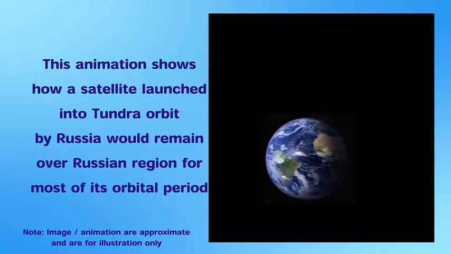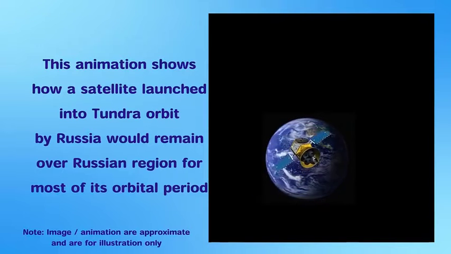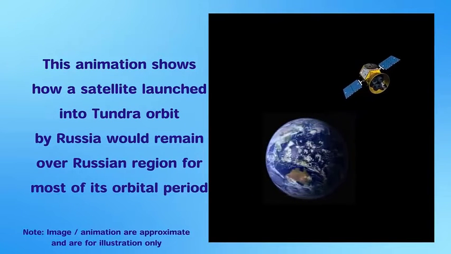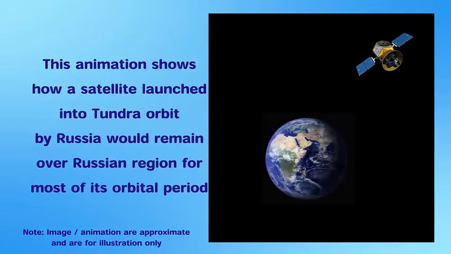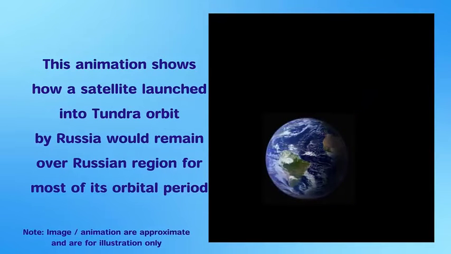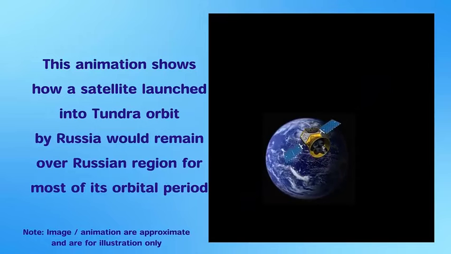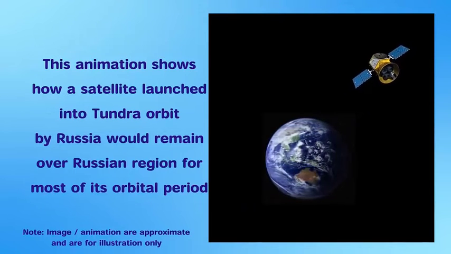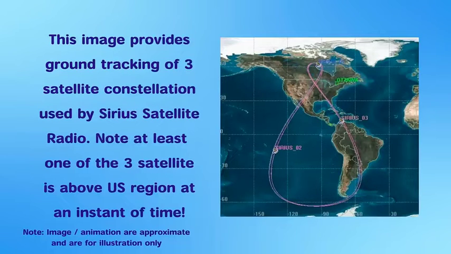By using this orbit, the satellite would remain above Russia for most of the day. But eventually, the satellite would move away and will be away for a brief period of time. To provide continuous coverage, a constellation of 2 to 3 satellites would orbit in the same tundra orbit, and at least one satellite will be covering the area at any instant of time.